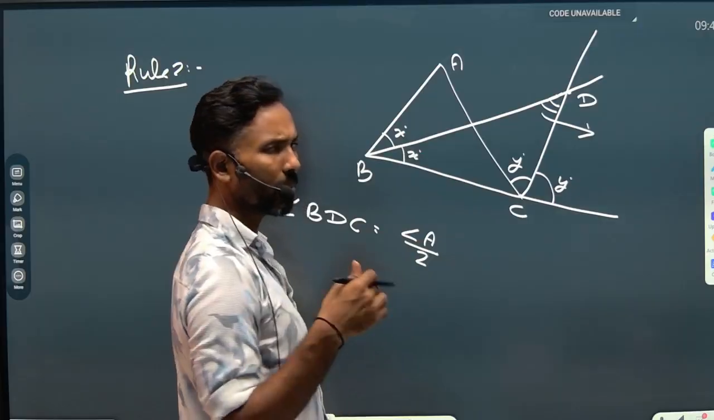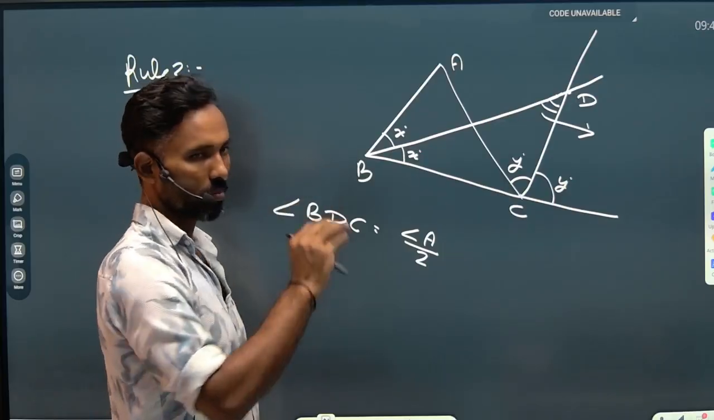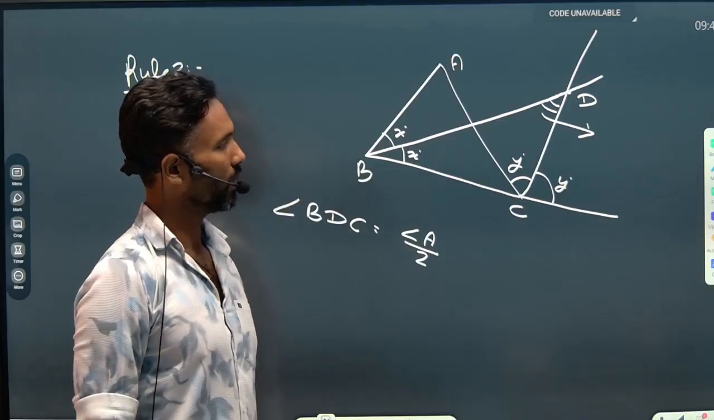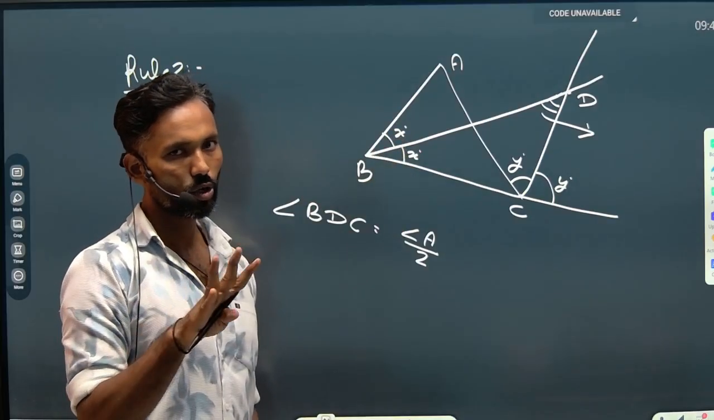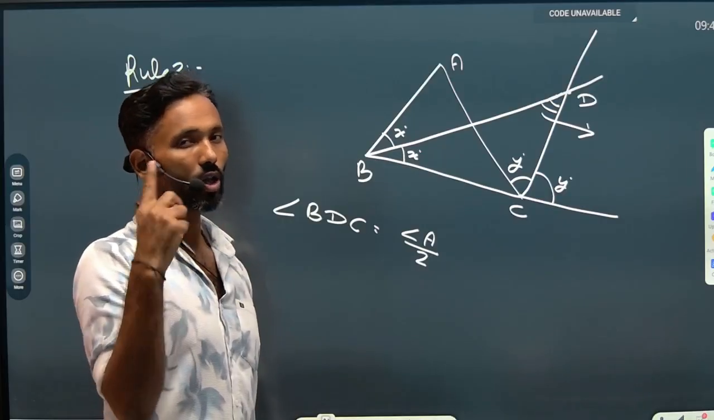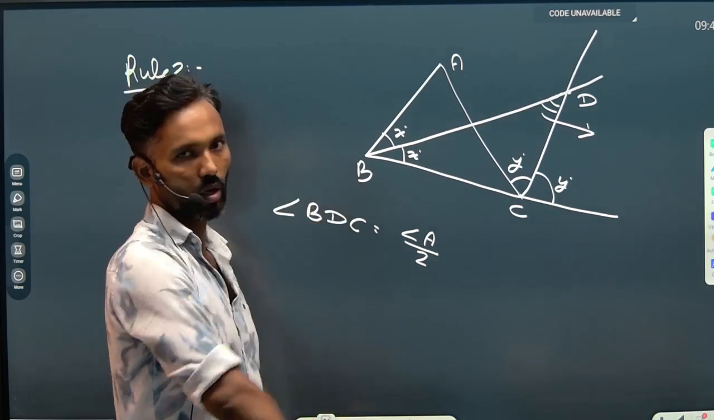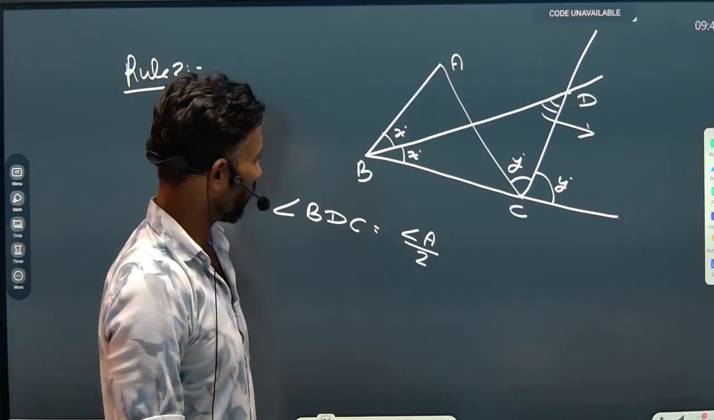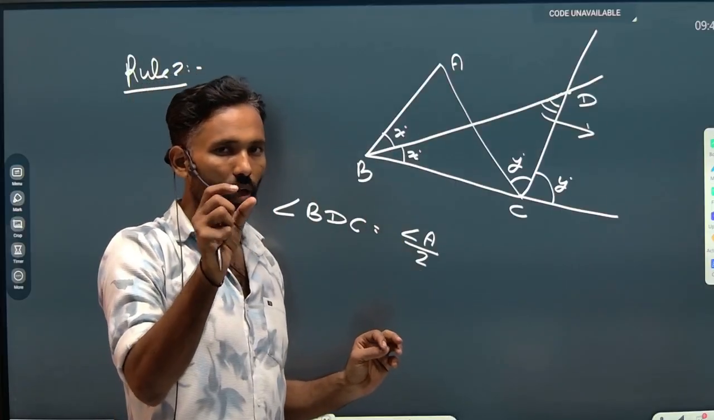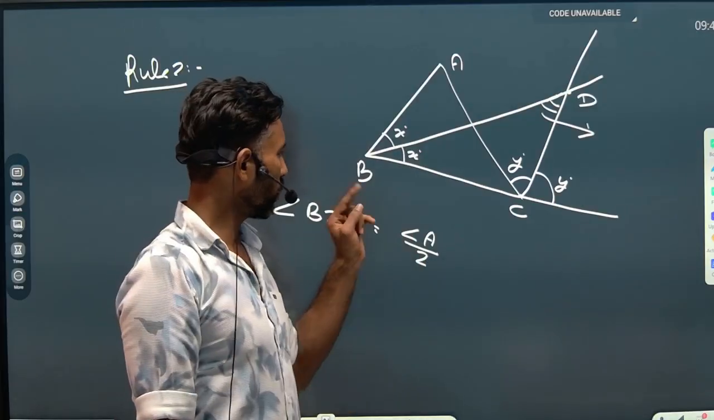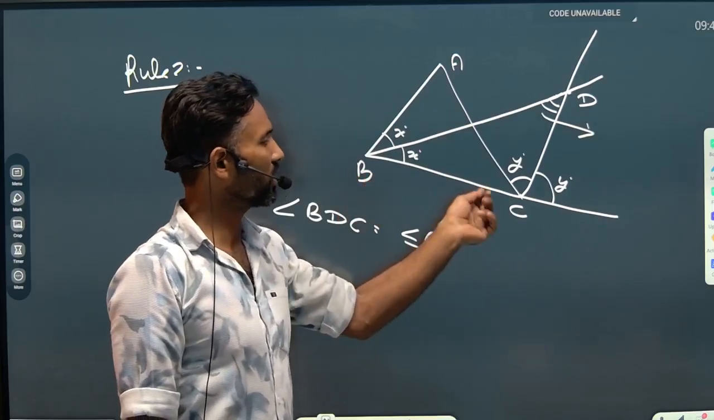So how to remember this? It is a very easy concept, and I'm making you understand it here by drawing the picture. But if you understand it well, you don't need to draw the picture in the question paper if a question is asked on this particular rule. So listen to me carefully. Firstly, tell me the bisectors of which two angles are drawn. You would say that we have drawn the bisectors of angles B and C.